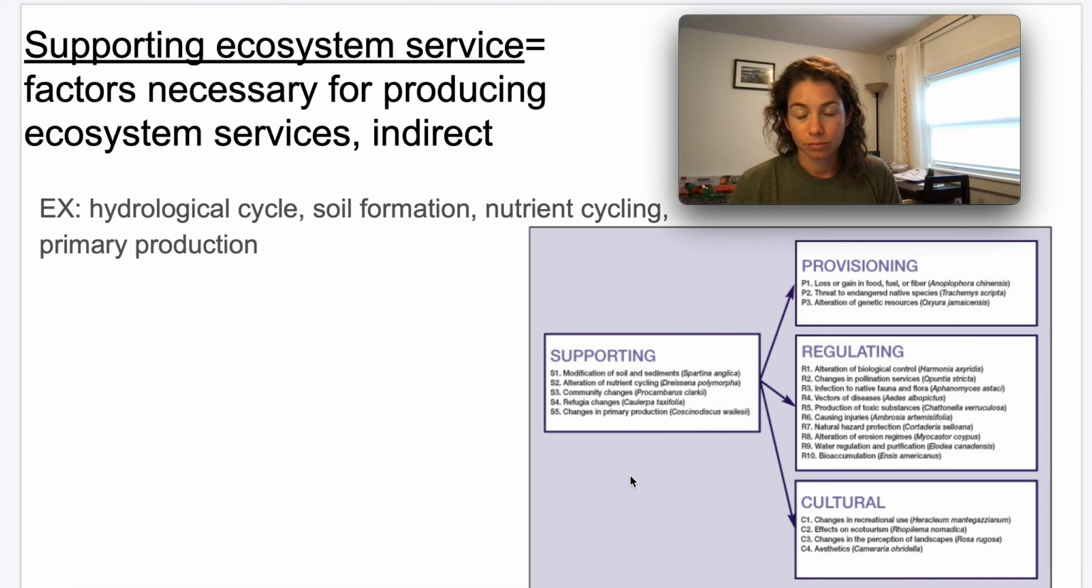So by altering the nutrient cycle, or modifying soil and sediments, we're able to maybe aerate the soil. So all of these supporting ecosystem services allow for the other 3 types of ecosystem services to occur. Examples of these are hydrologic cycles, soil formation, nutrient cycling, and primary production. All of those things allow for the other types of ecosystem services to occur, so they are therefore indirectly an ecosystem service themselves. I hope that cleared up ecosystem services for you.